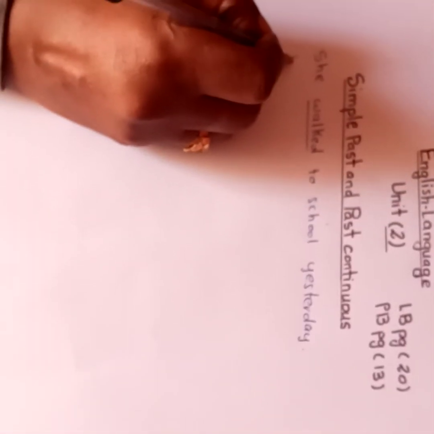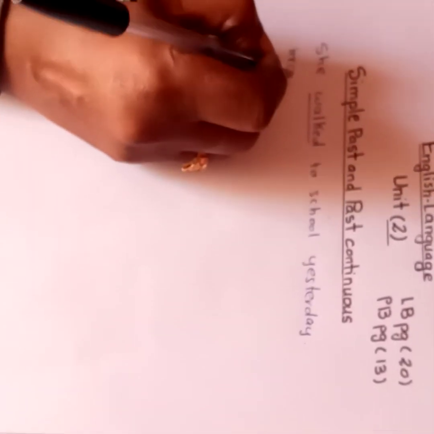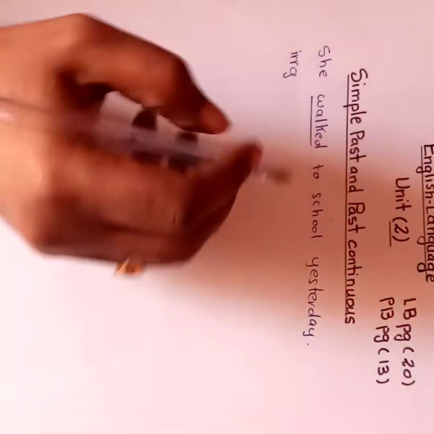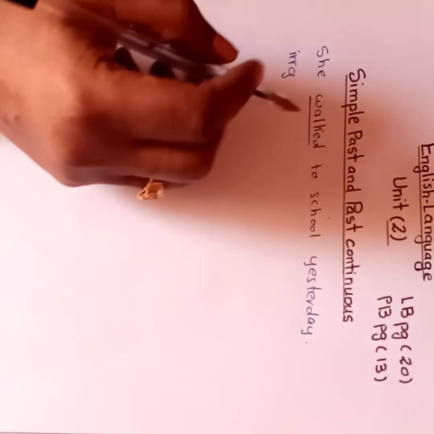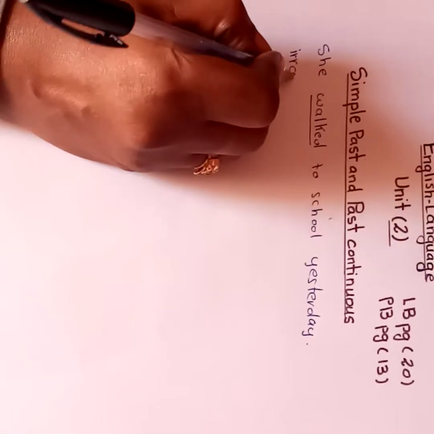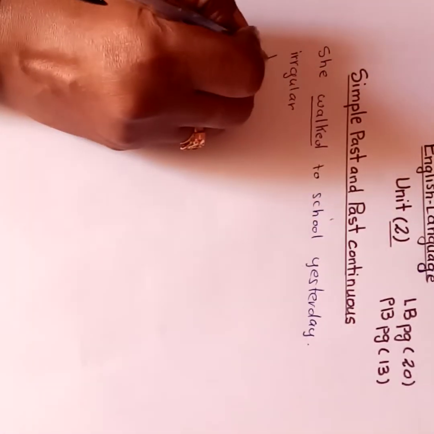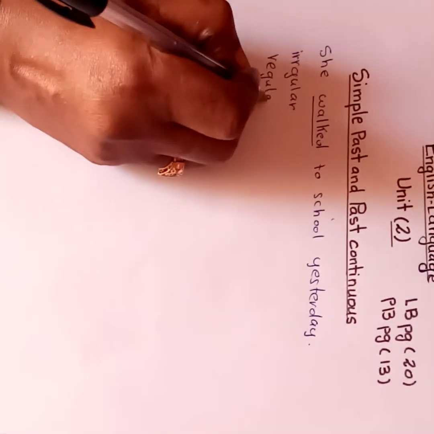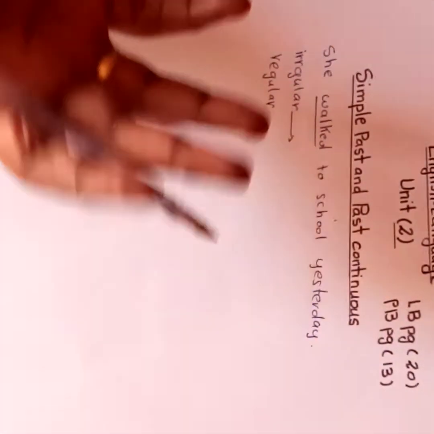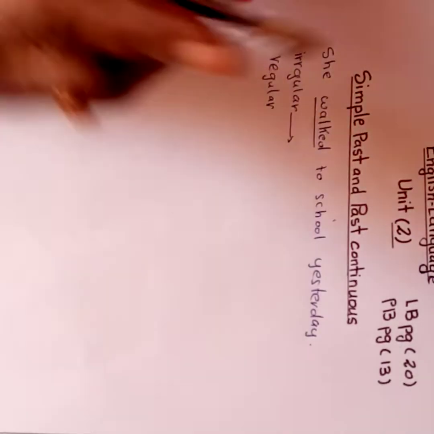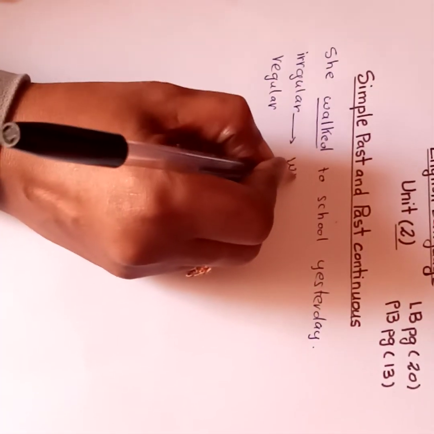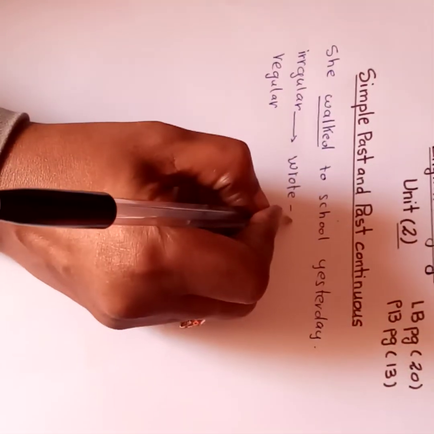As you know, we have two kinds of verbs that we must use in the simple past. Either we use irregular or regular. What does this mean? Irregular verbs are the verbs that change their spelling or their form, like wrote, like ate.